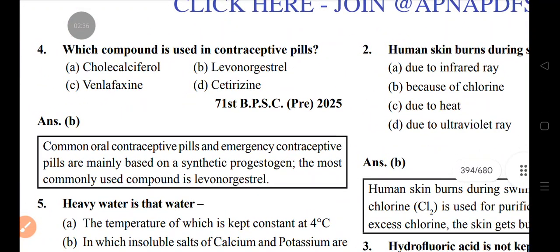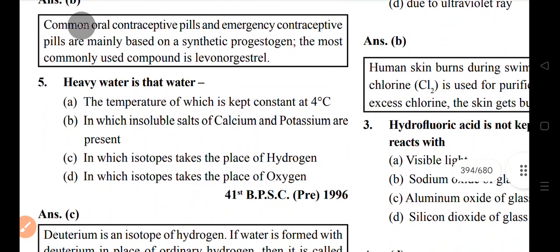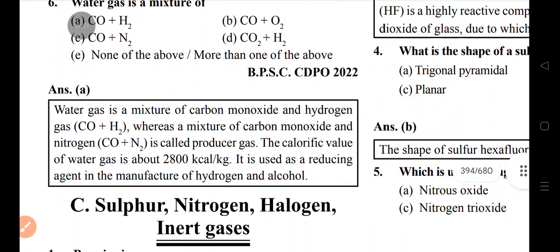Which compound is used in contraceptive pills? Levonorgestrel. Heavy water is water in which the isotope deuterium takes the place of hydrogen. Water gas is CO plus H2.